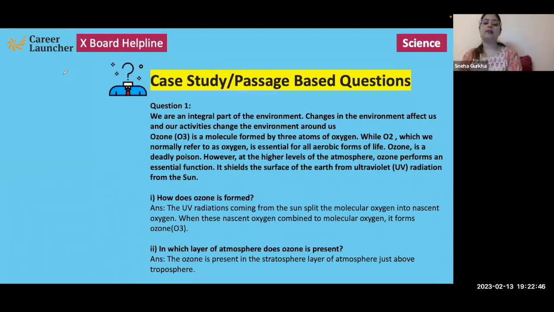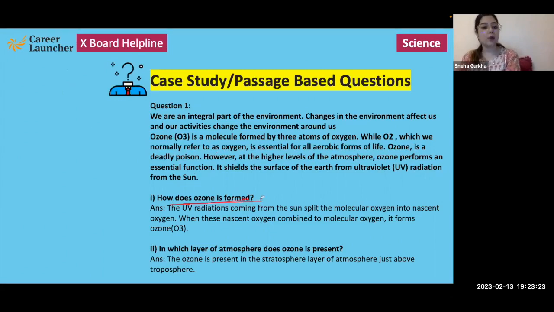Let's have a read at this passage again. We are an integral part of the environment. Changes in the environment affect us, and our activities change the environment around us. Ozone O3 is a molecule formed by 3 atoms of oxygen, while O2, which we normally refer to as oxygen, is essential for all aerobic forms of life. Ozone is a deadly poison. However, at higher levels of the atmosphere, ozone performs an essential function. It shields the surface of the earth from the ultraviolet radiations of the sun.